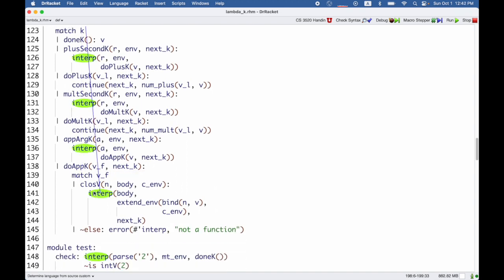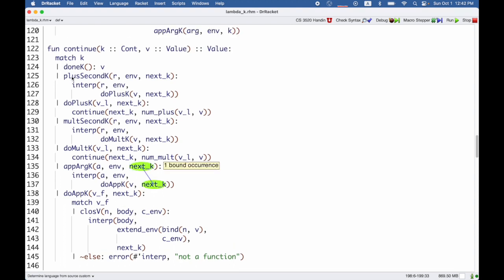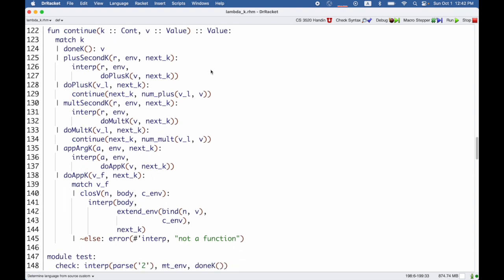Even in the doAppk case here, interp is nested inside of a match, but it's the final answer for that case of the match, and that match is the final answer inside its case, and that match is the only thing inside of that continue function overall.